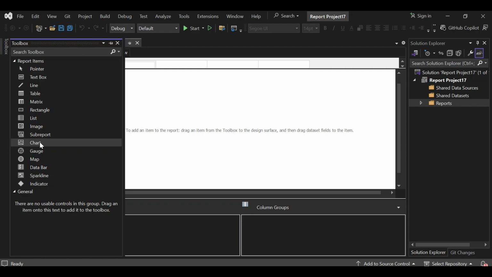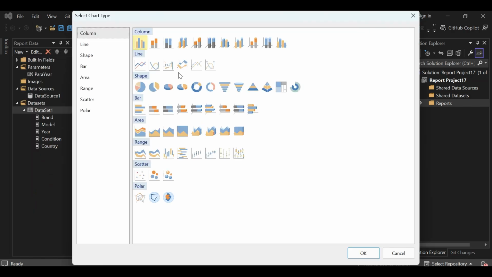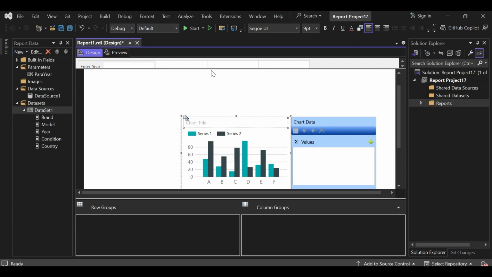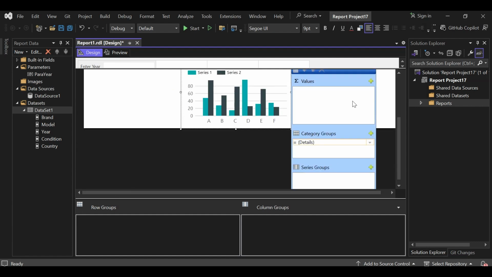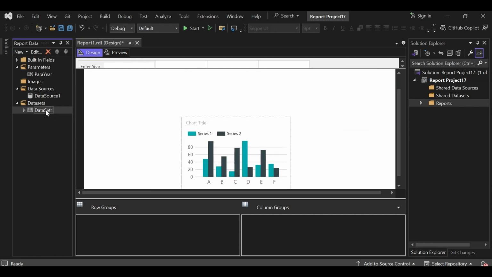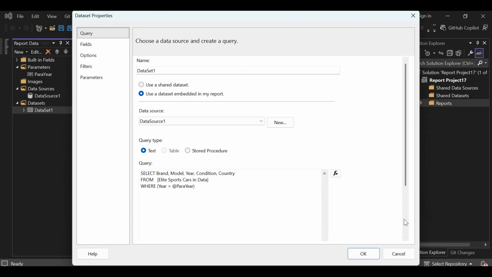let me add chart. I'm selecting line chart. Here value should be, let me add one here.